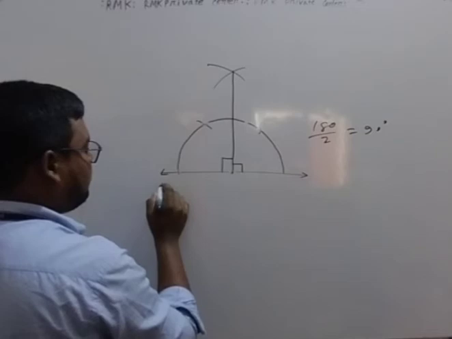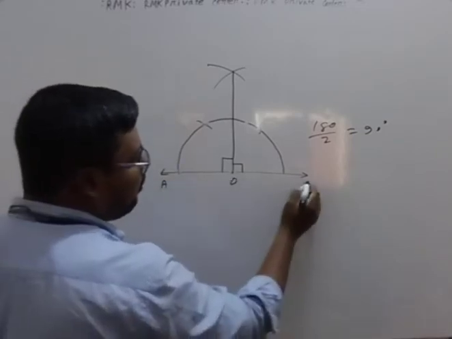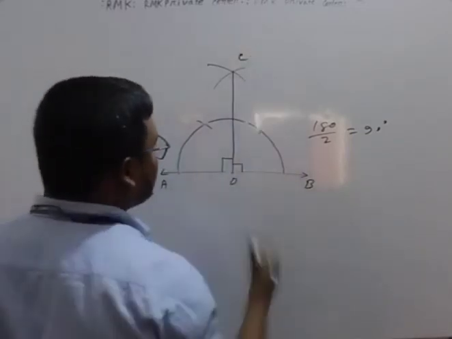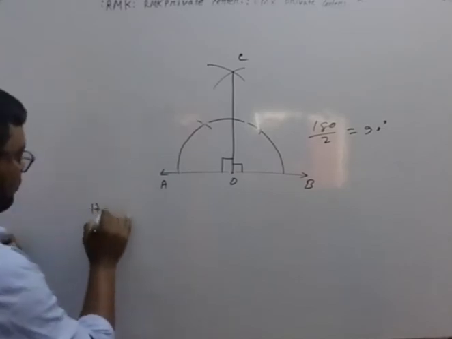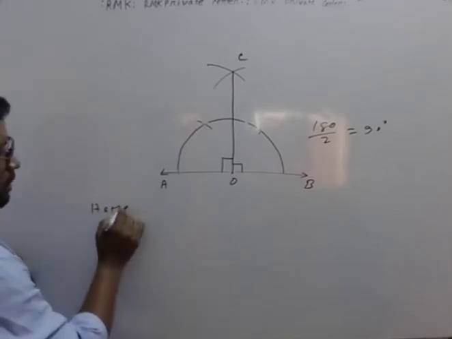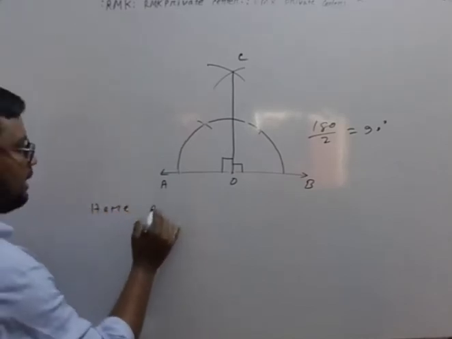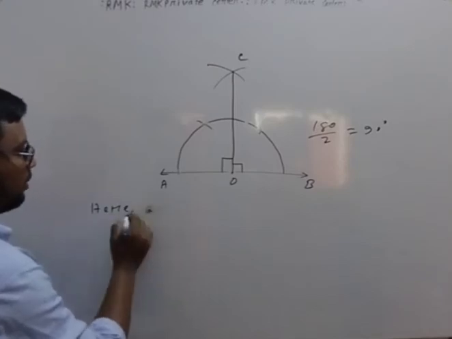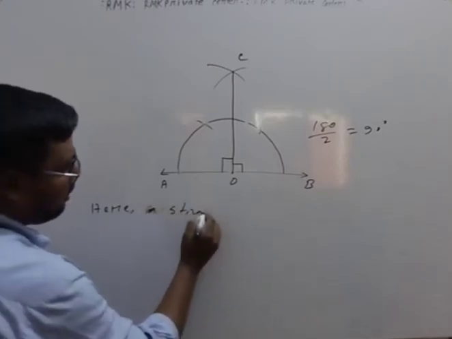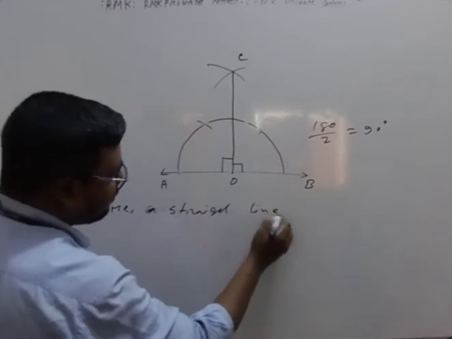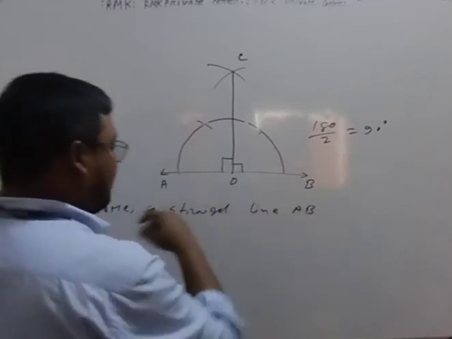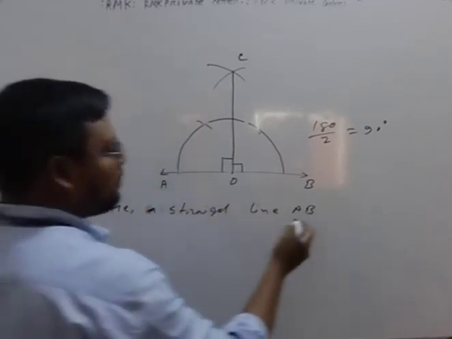When we write this, suppose this is A, this is O, this is B, and this is C. Here is a straight line AB.